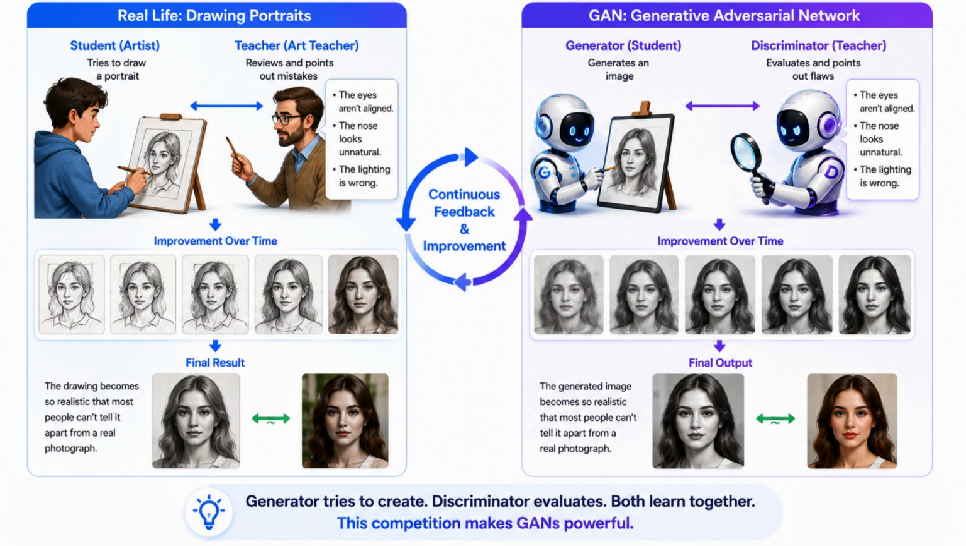For example, imagine a student learning to draw a portrait. A professional art teacher reviews every drawing and points out mistakes. The student keeps improving after every correction. Eventually, the artwork becomes so realistic that most people can't even tell it apart from real photographs. This is how a GAN actually works, in the same way. The generator is the student artist and the discriminator is the art teacher.